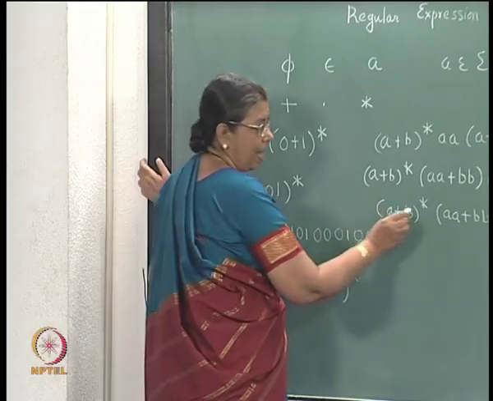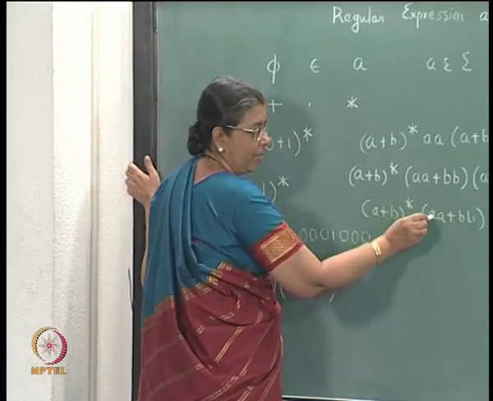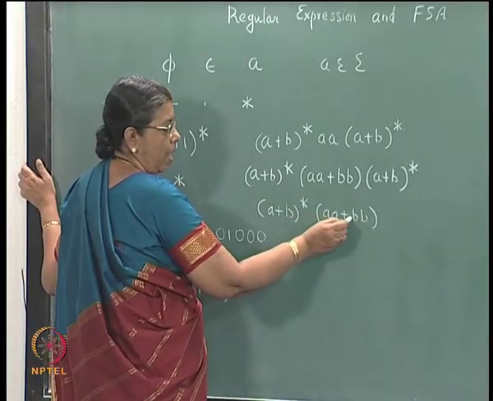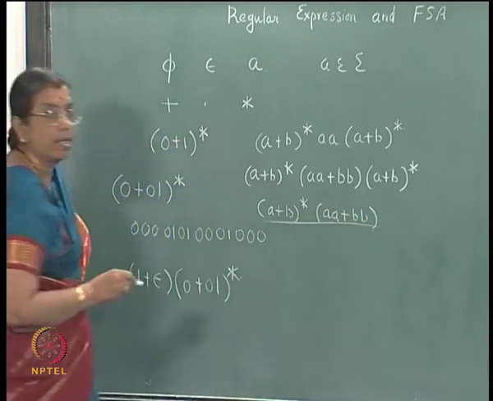Epsilon will not be in the language represented by this because it has to end with 2 a's or 2 b's. The minimum length string is aa or bb in this case.